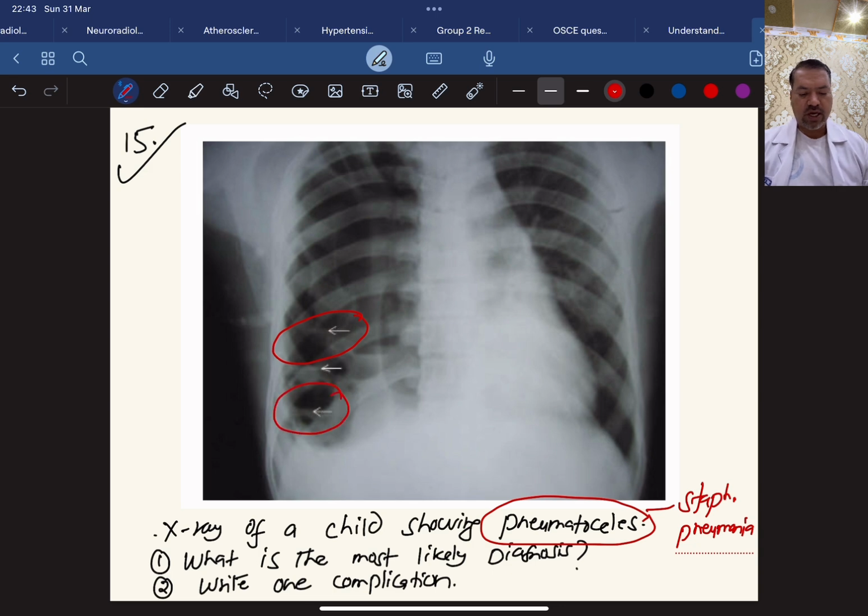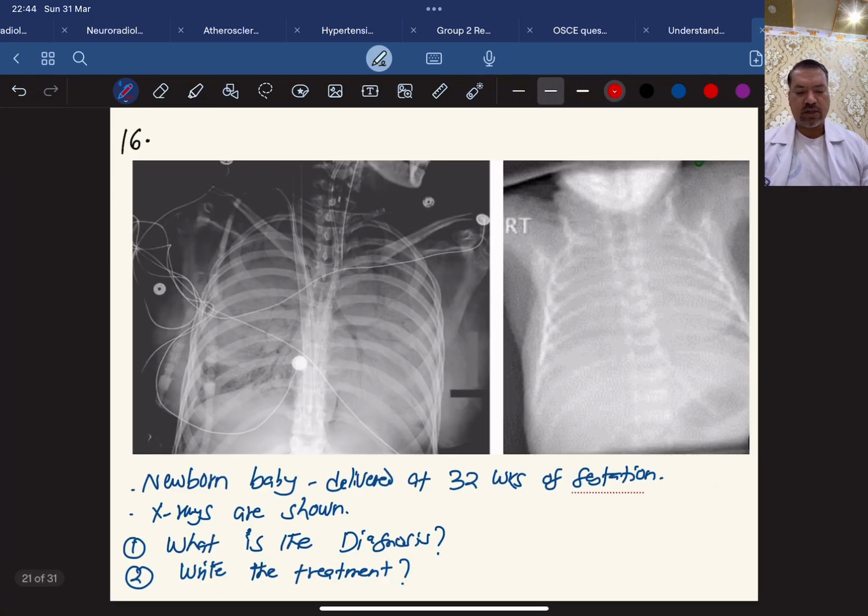What is the most likely diagnosis? Staphylococcal pneumonia. Write one complication. It may rupture and lead to pneumothorax, or it may turn into lung abscess. So these are some of the important complications. Okay. Another one is, look at this X-ray.